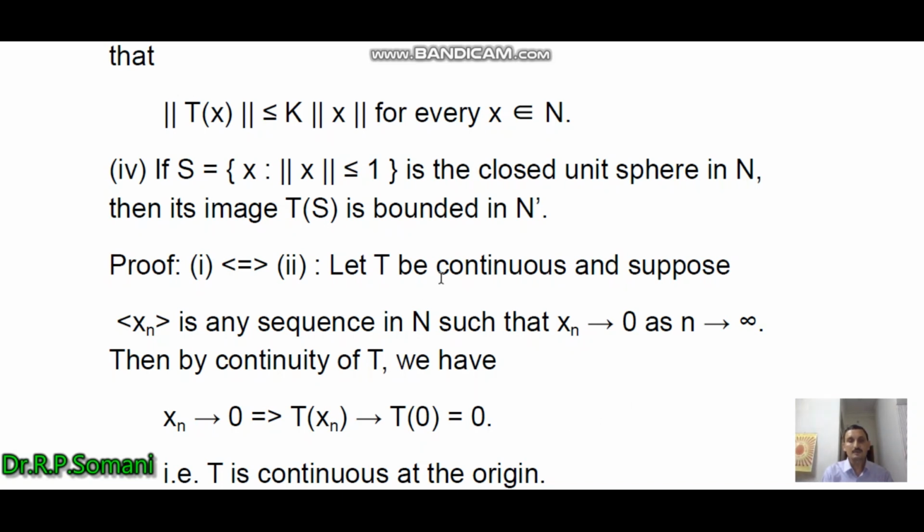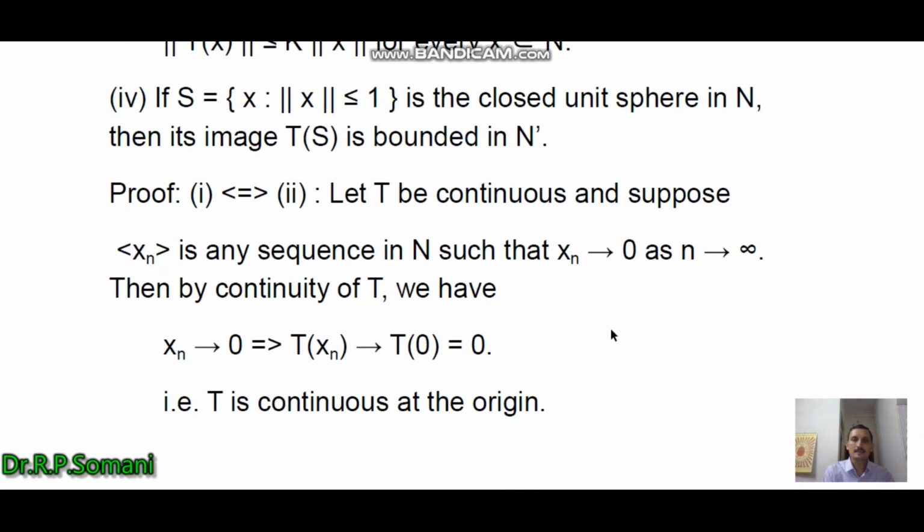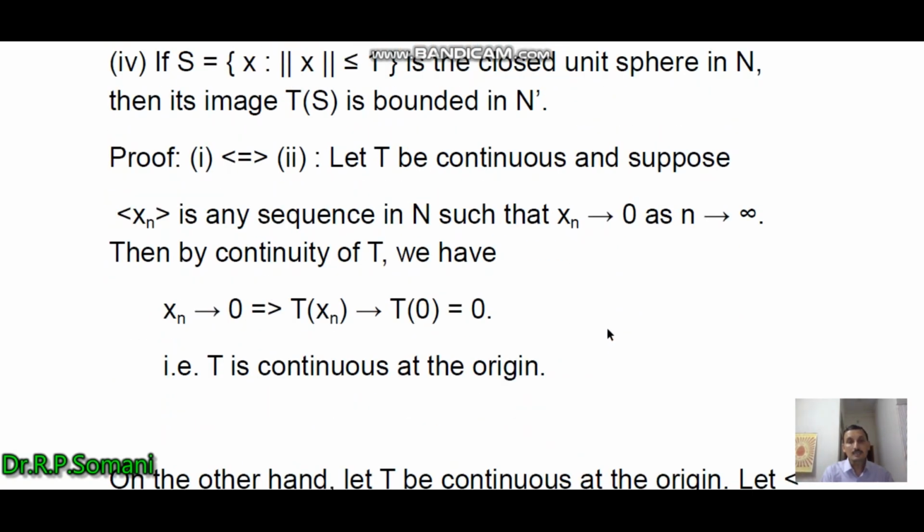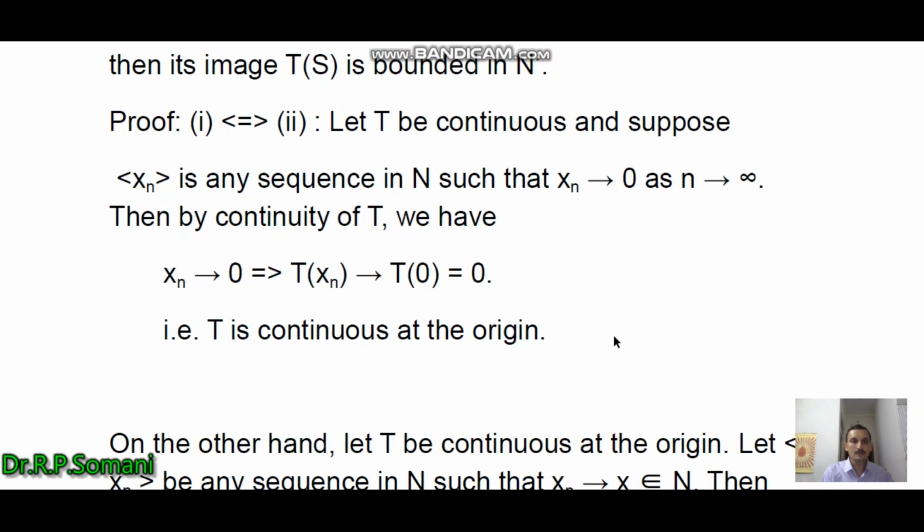First let T be continuous and suppose xn is any sequence in N such that xn tends to 0 as n tends to infinity. Then by the continuity of T, as xn tends to 0, therefore Txn tends to T0, and T0 is equal to 0, that is, T is continuous at the origin. So in this way we started from the first condition that T is continuous and obtained the second condition that T is continuous at the origin. Now we prove its reverse.